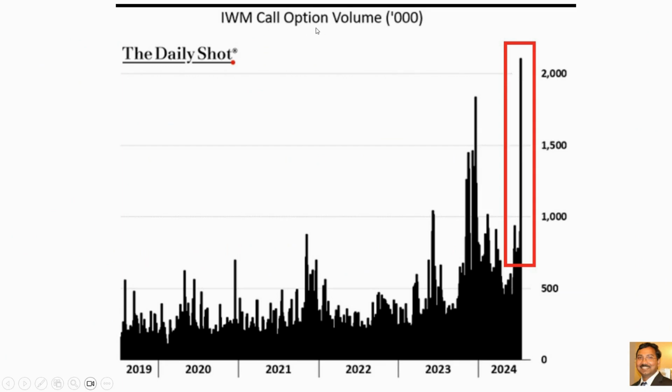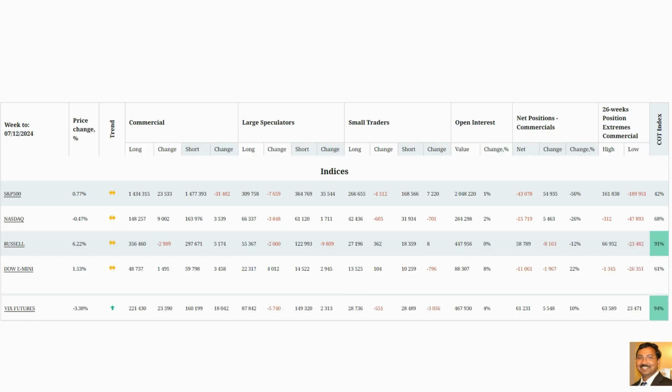And this is the IWM call option. It hit an all-time high, compared to 2019, like from the last 5 years. This is huge call option volume, which is a good sign for the small cap stocks. And this is futures, and futures are also showing the Russell is 91% bullish.